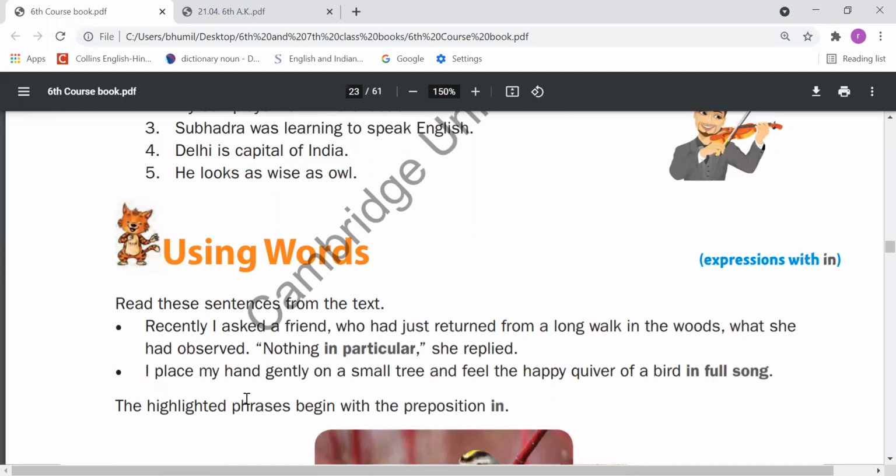The highlighted phrases begin with the preposition "in." So, dear students, these are the phrases "in particular" and "in full song," which start with the word "in." Some more phrases are there which start with "in." We need to understand what the meanings of those phrases are, right?